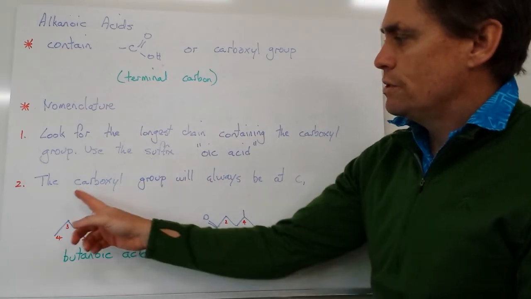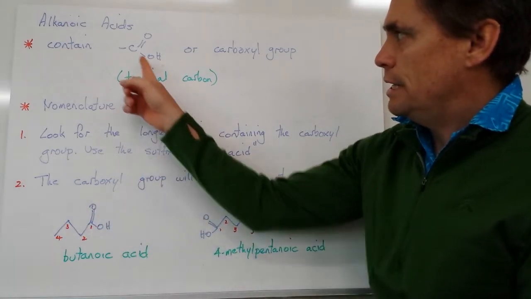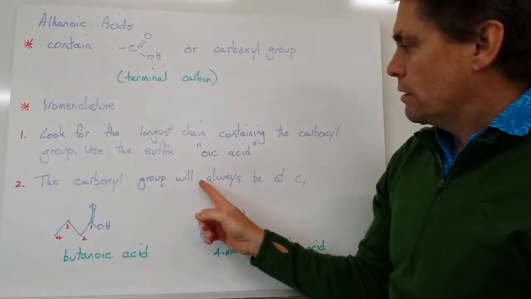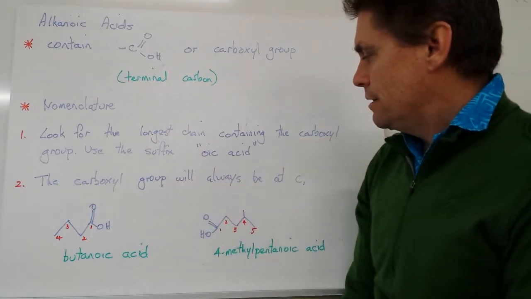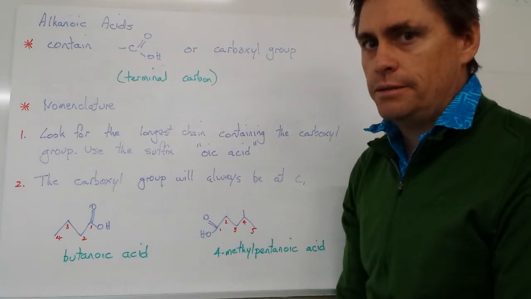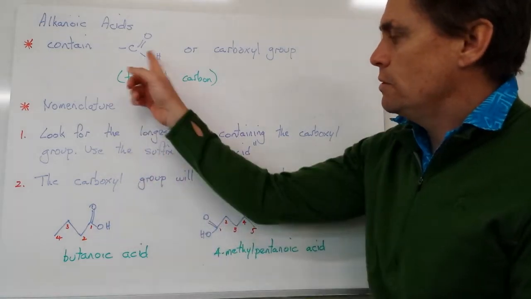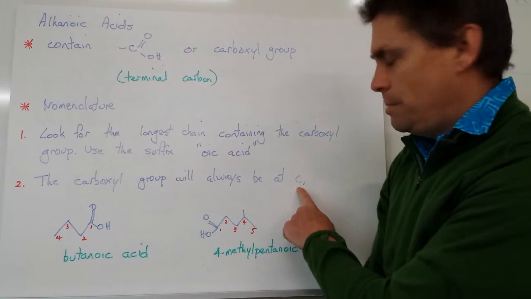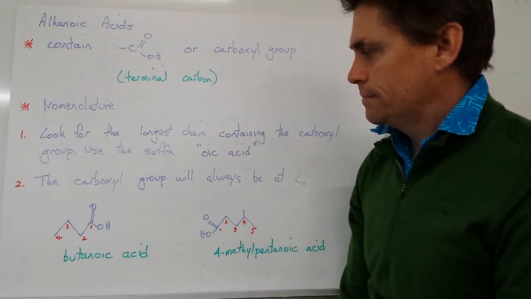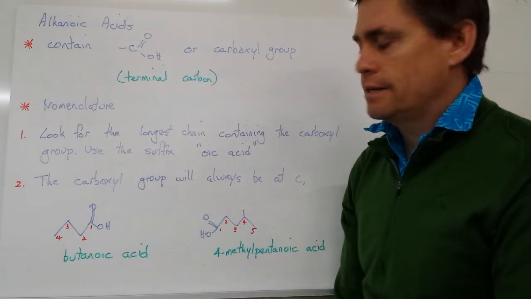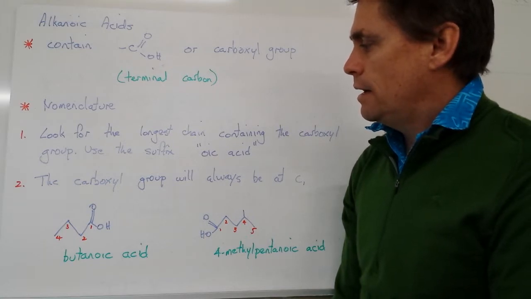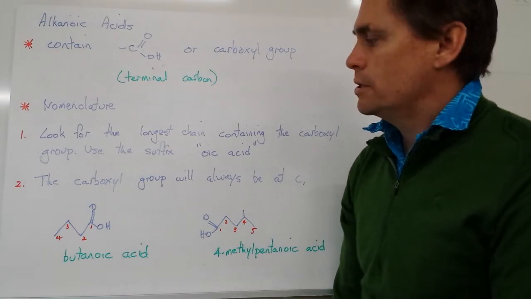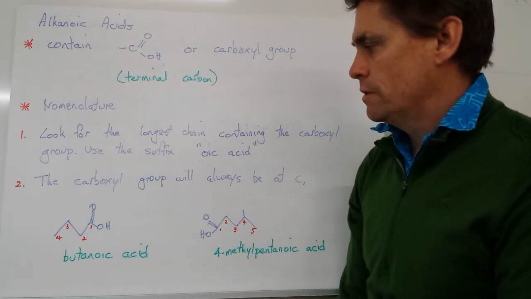We've also got to ensure that the carboxyl group, the COOH group, must always be at the lowest possible carbon, and because it's a terminal carbon, it must always be at carbon number 1, unless of course we get a molecule with 2 carboxylic acids in it. But let's keep it simple for the moment.